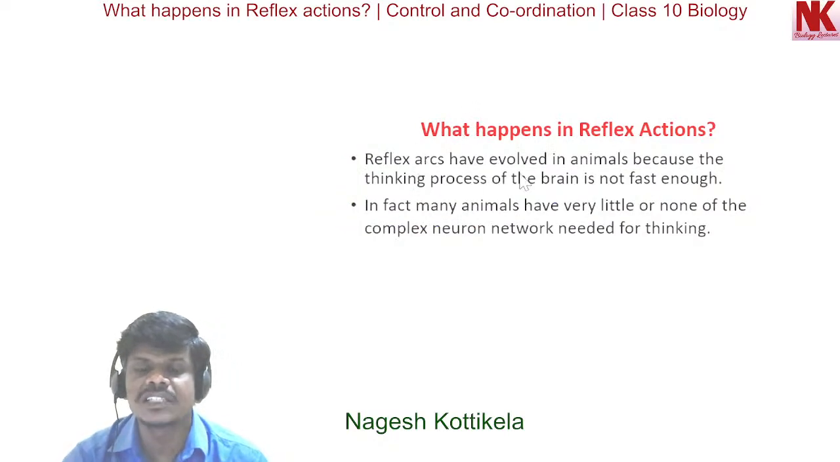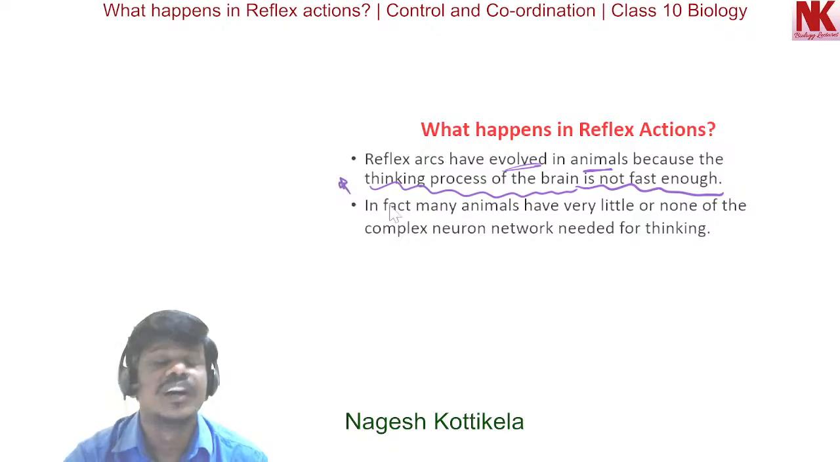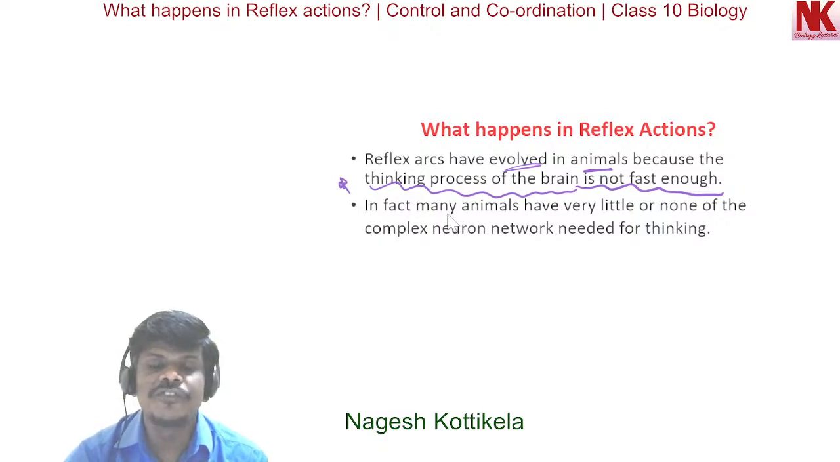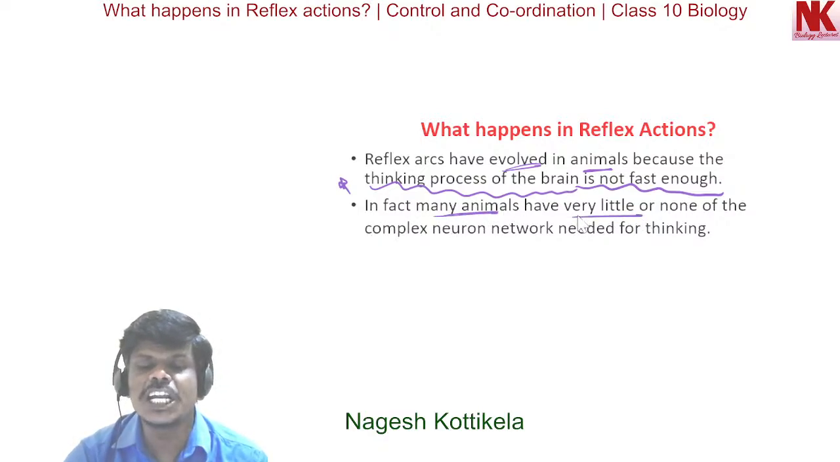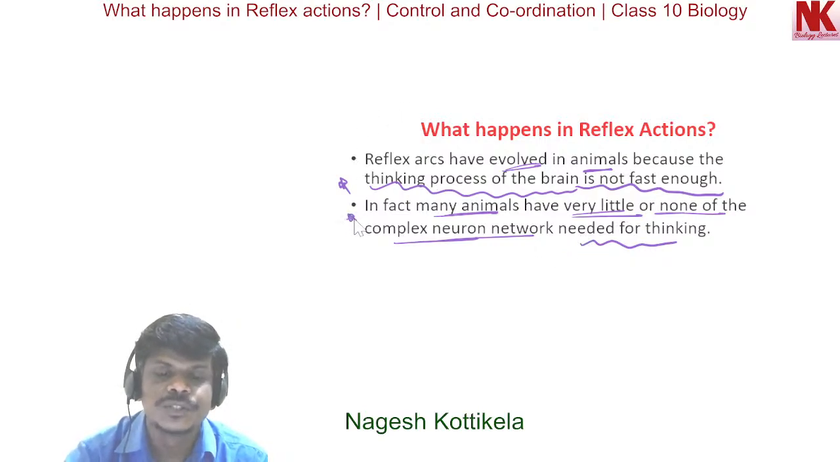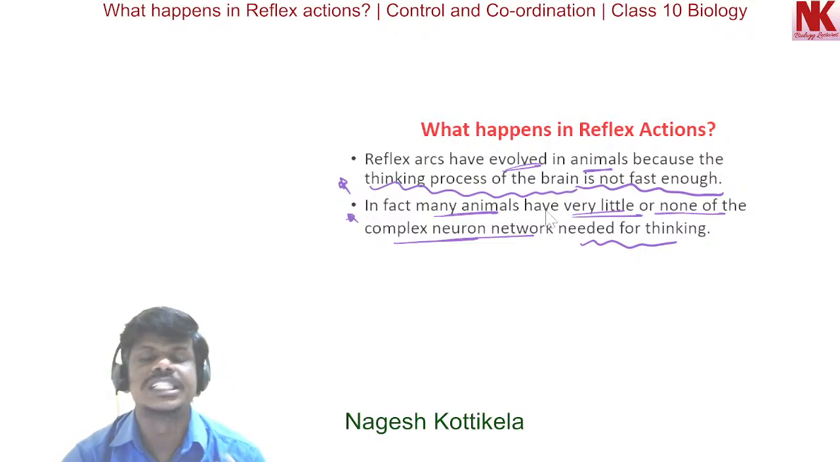Now moving to the next. Reflex arcs have evolved in animals because the thinking process of the brain is not fast enough. Very important statement. And in fact, many animals have very little or none of the complex neuron network needed for thinking. This is one more reason. So these are the reasons the reflex arcs have evolved in animals.